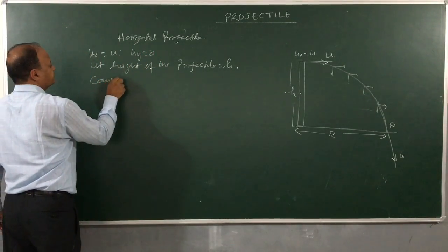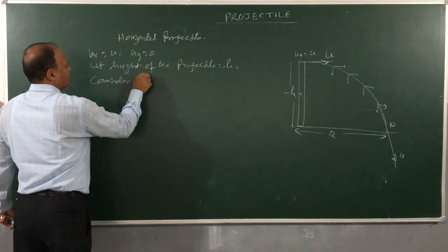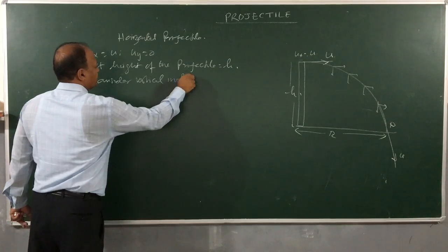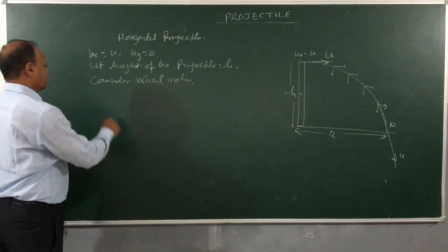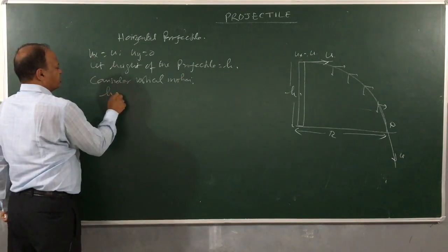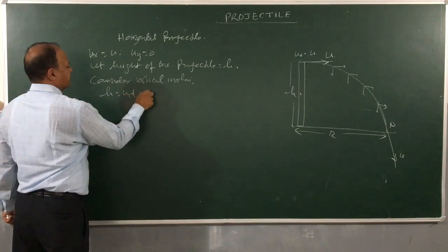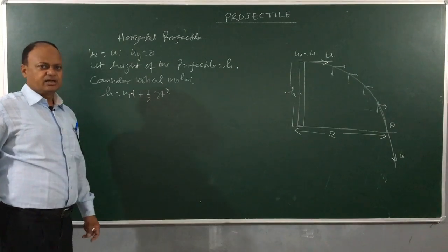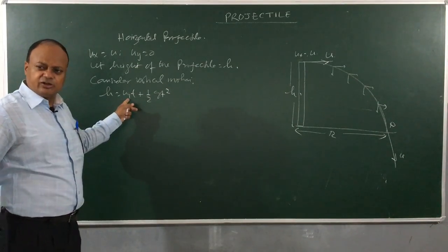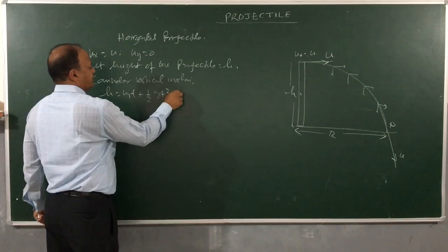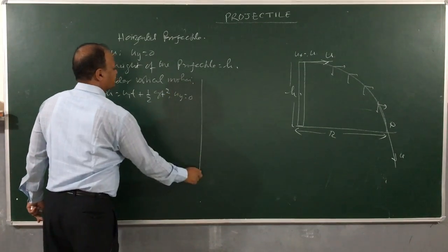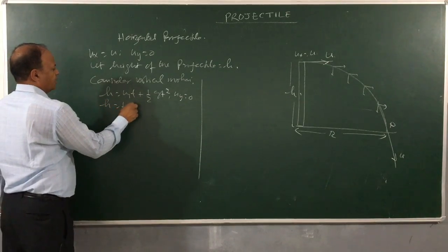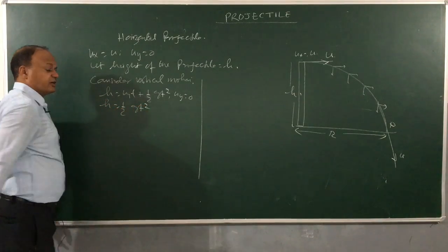So let us see here. Consider vertical motion. For vertical motion, children, what is the equation? Downward going, h is equal to uy t plus half g t square. And how much is uy here? uy is 0. Let us put uy equal to 0. What do I get? h equals half g t square.